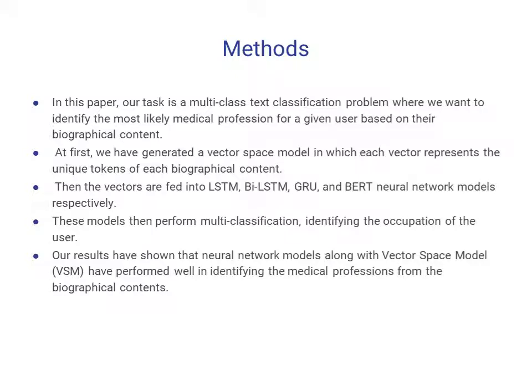In this paper, our task is mainly a multi-class text classification problem where we want to identify the most likely medical profession for a given user based on their biographical content. So we first generated a vector space model in which each vector represents the unique tokens of each biographical content. Then we fed the vectors directly into LSTM, BILSTM, GRU and BERT neural network models respectively, and these models perform multiple classification identifying the occupation of the users. Our results have shown that the neural network models along with vector space models have performed well in identifying the medical professions from their biographical contents.